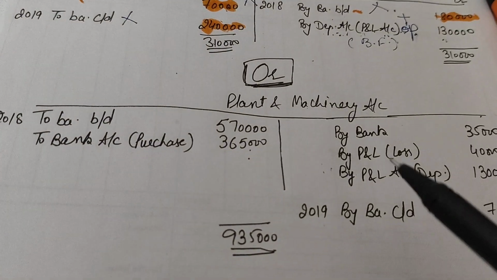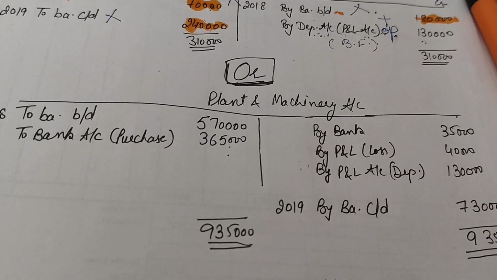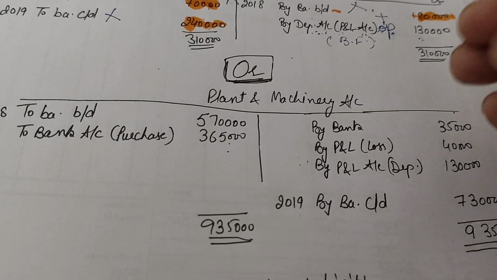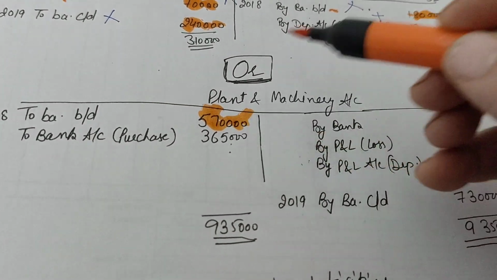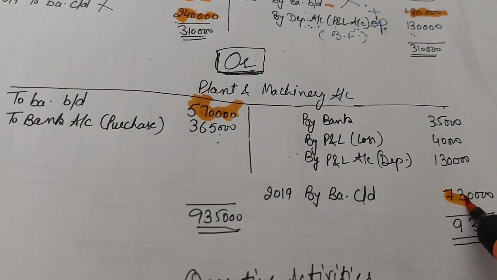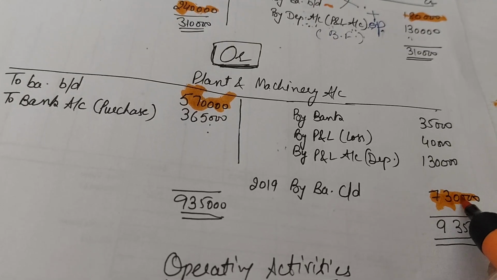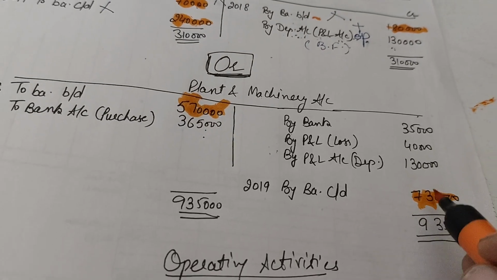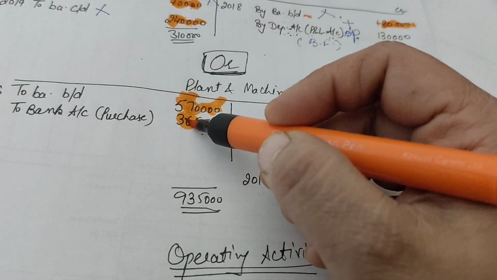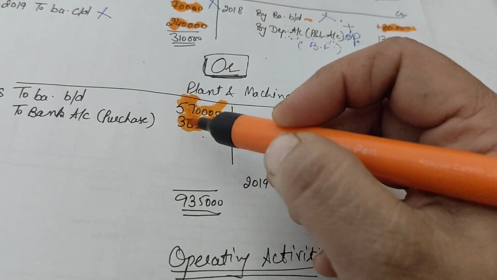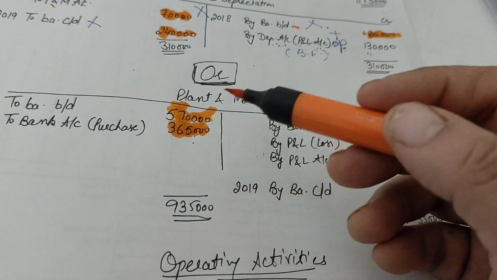Here we took our opening balance of rupees 5,70,000 and the closing balance of 7,30,000, which was given in the question after accumulated depreciation. So these are the two balances we have. I have told you that we would also be provided with the purchase of the asset. Let's say that purchase of the asset is 3,65,000.